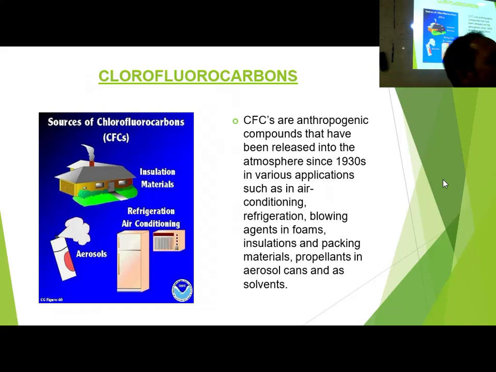Chlorofluorocarbon. What is the major source? Refrigerants and coolants. But nowadays it is stopped. In 1995 there was a very famous protocol held at Montreal, called the Montreal Protocol, regarding the emission of chlorofluorocarbon. Emission started from 1918, it was commercially used by 1928, and the company was DuPont.